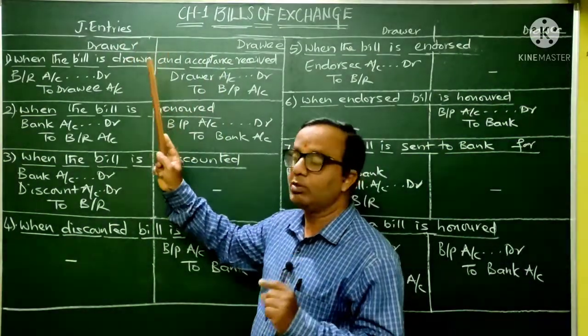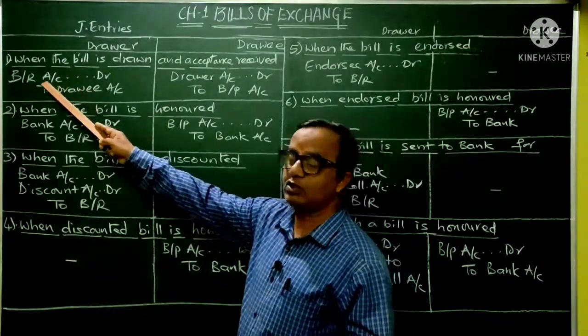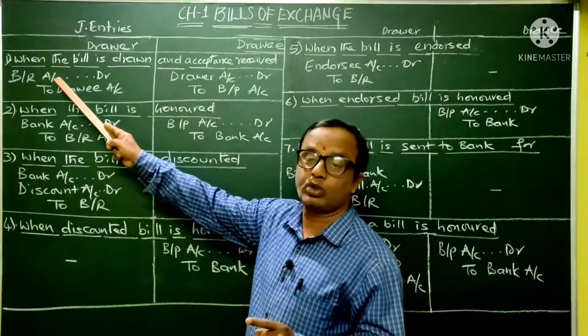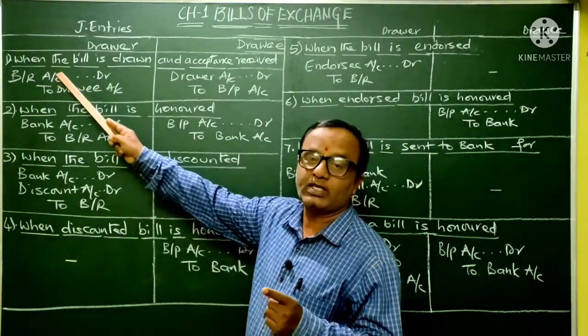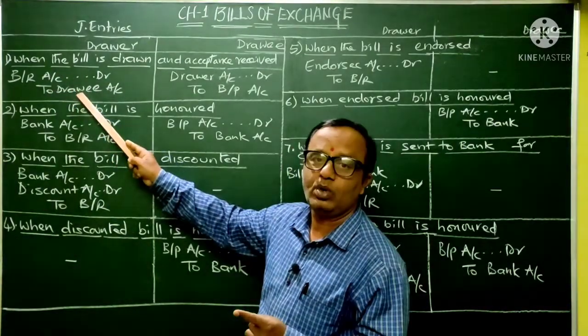At that time, in the books of the drawer, the entry will be bills receivable account debtor to drawee. Bills receivable because the bill he is receiving, he is going to receive the money on this bill on the due date. It is bills receivable to him, it is coming in, it is a real account, debit what comes in. So the entry is bills receivable account debtor to drawee.